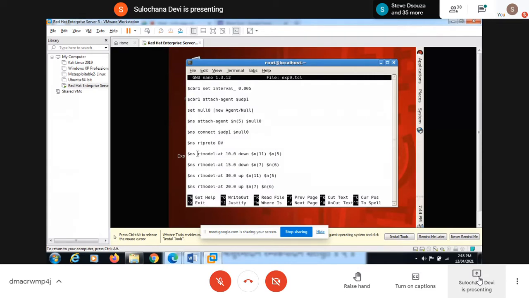In this routing model, at 10.0 seconds, we are putting the link down between the 11th and 5th node. In routing, sometimes some links are up, sometimes some links are down and not working, and again they are up. According to those links going up and down, our routing tables and routing information change.